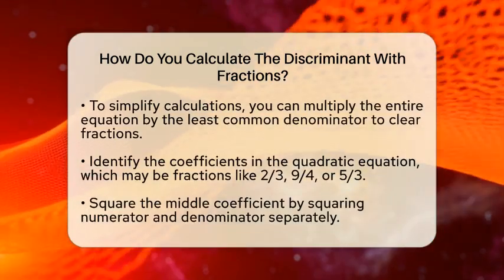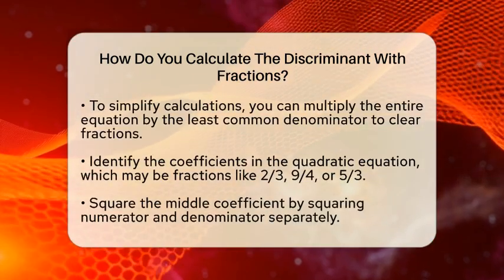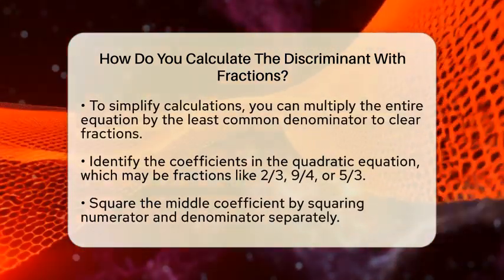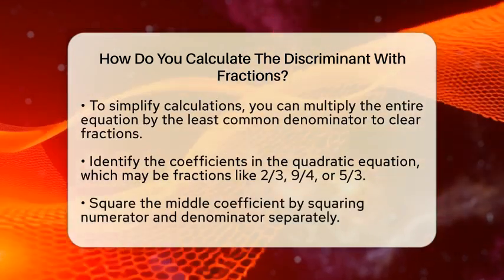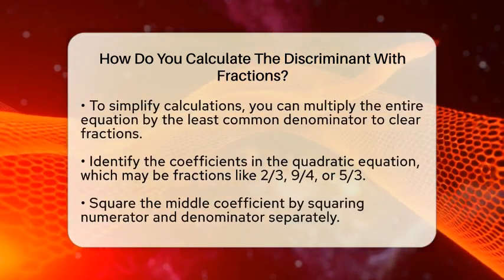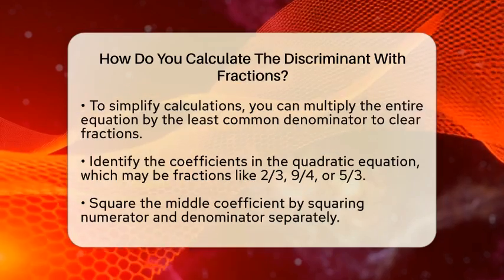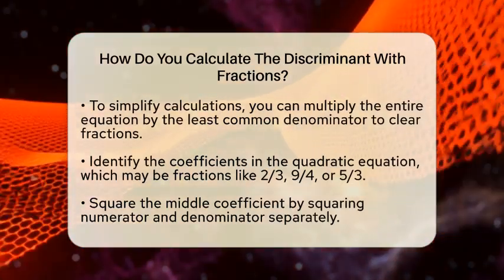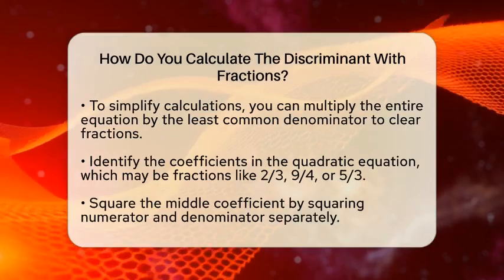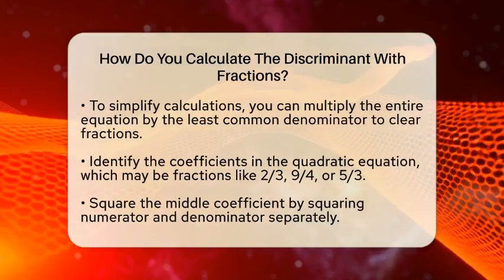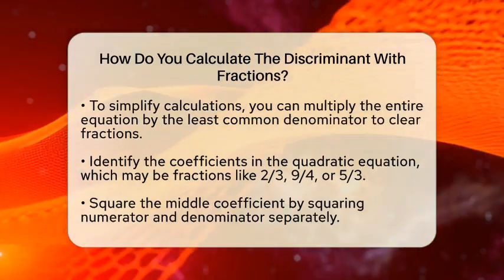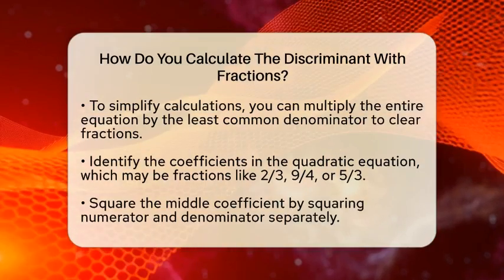Next, substitute the fractional coefficients into the discriminant formula. If you have fractions, remember to square the numerator and denominator separately when squaring the middle coefficient. When multiplying the first coefficient and the constant, follow the rules for multiplying fractions. To subtract, find a common denominator if necessary, and then perform the subtraction.